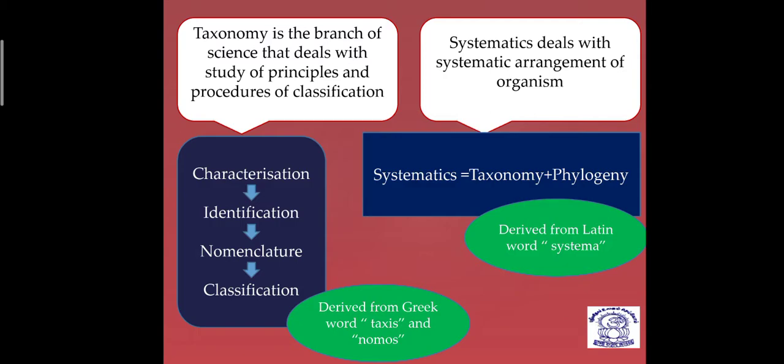Actually, this word taxonomy was proposed by one scientist whose name is A.P. de Candolle, in his book Théorie Élémentaire de la Botanique. It is a French title, and in English it means theory of elementary botany. So dear students, by hearing the term taxonomy you can understand it mainly deals with the rules, regulations and principles required for the process of classification. Below that you can find certain terms written: characteristics, characterization, identification, nomenclature and classification.